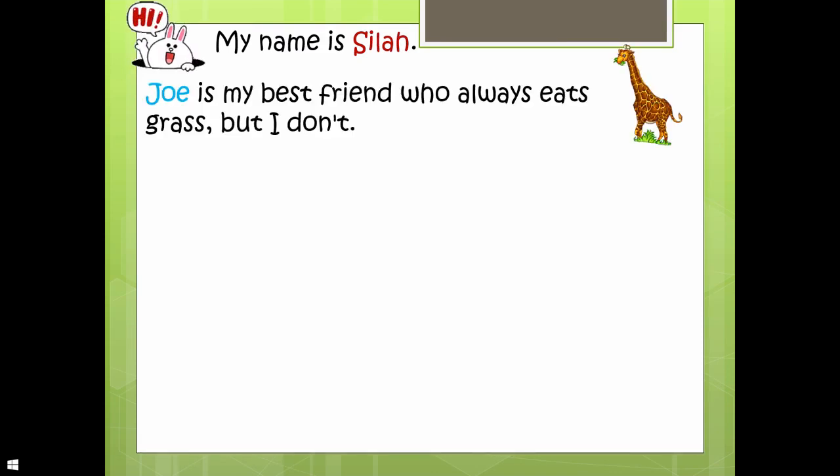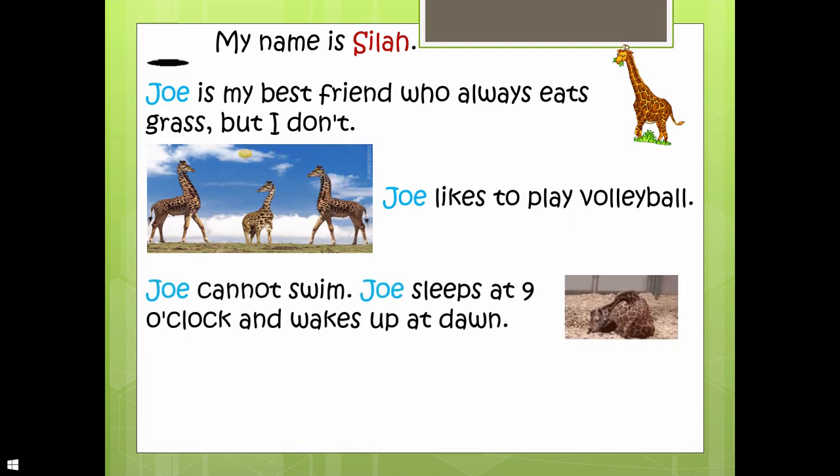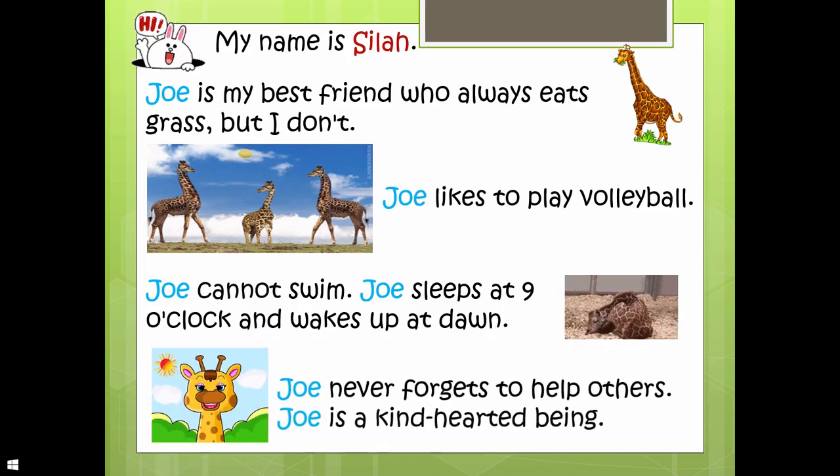Now, look at this. Hi, my name is Sila. Joe is my best friend who always eats grass, but I don't. Joe likes to play volleyball. Joe cannot swim. Joe sleeps at 9 o'clock and wakes up at dawn. Joe never forgets to help others. Joe is a kind-hearted being.